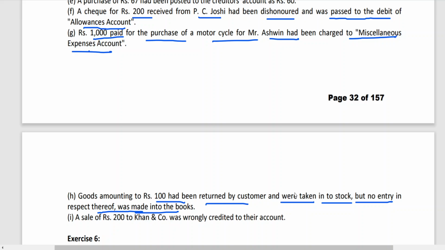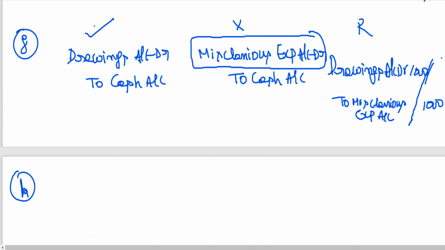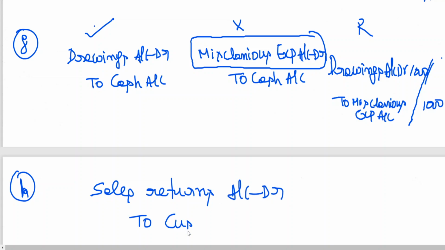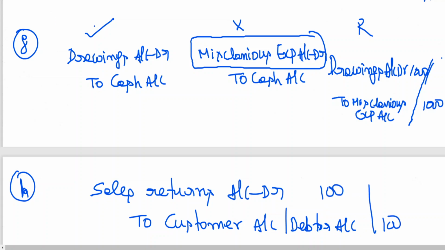Entry is sales returns account debtor to customer, or debtor you can write. Complete omission, 100 rupees.